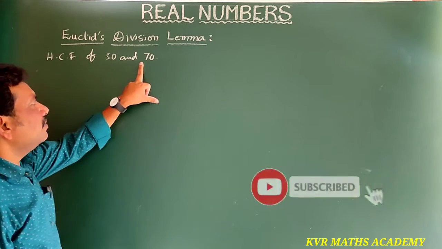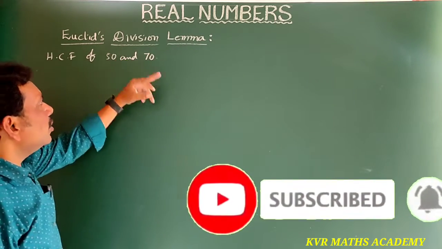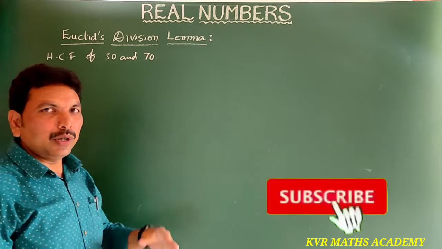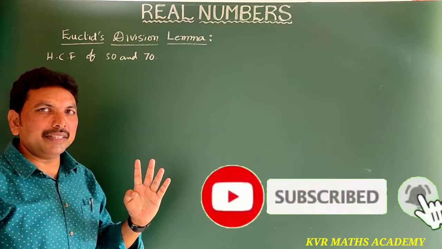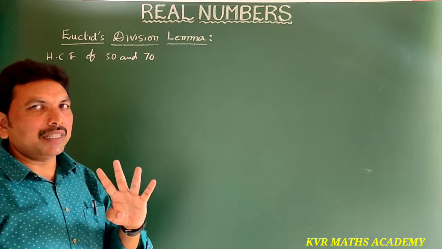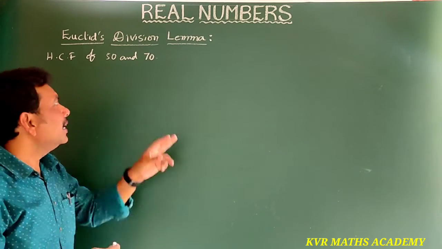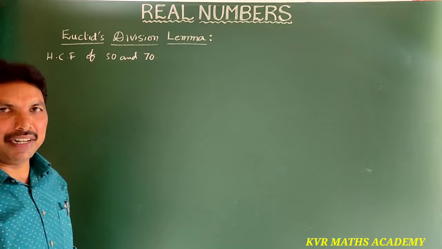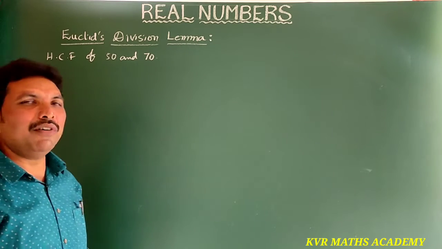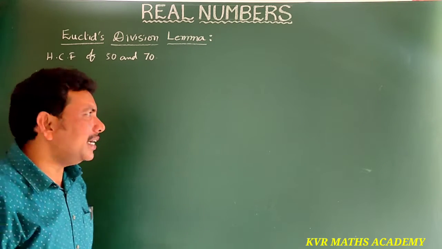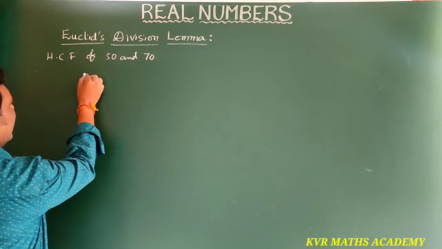Find the HCF of 50 and 70 using Euclid's division lemma. In the textbook, page number 4, I have given problems to do. First problem: HCF of 50 and 70. How can you find the HCF? By the division method.